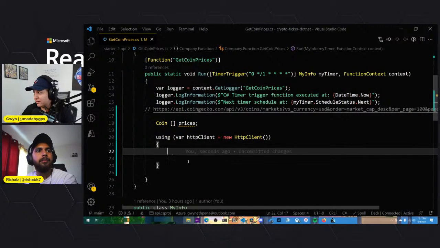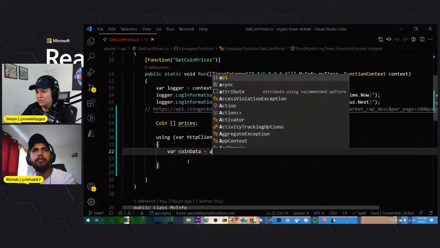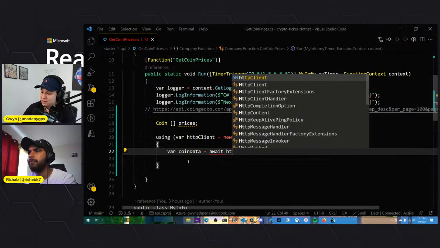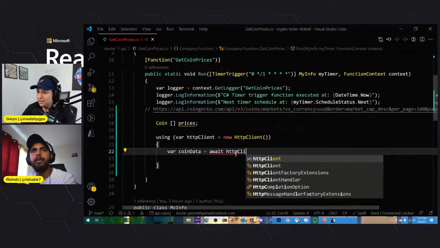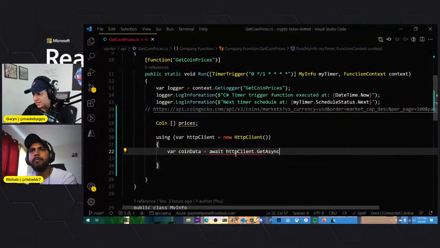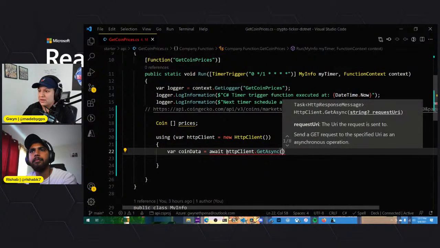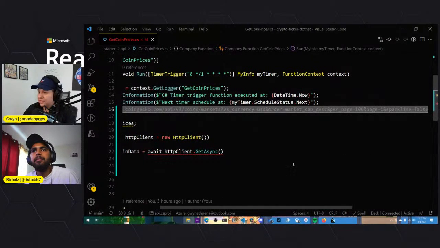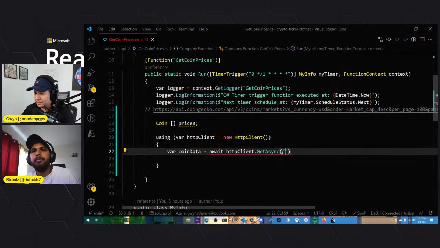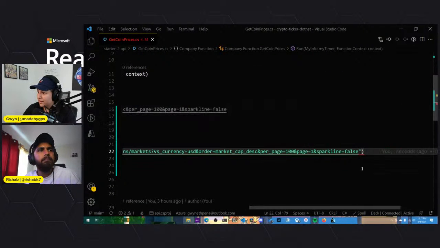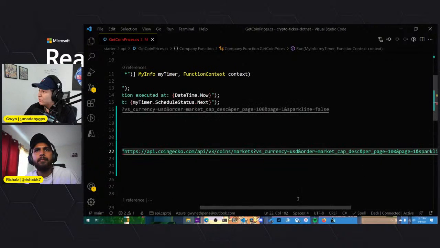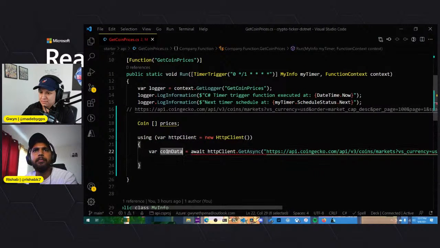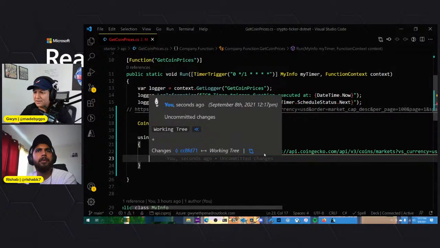So now we're going to need to use this URL to actually make the call out. So we can say var coin data is going to equal await the HTTP client that we called here, client, and then we're going to say get async, and then here we should be able to provide the URL, which is this one here. Copy that, and then paste that in here. Fantastic. So now we'll go ahead and create the call, and then it'll save into this variable coin data.